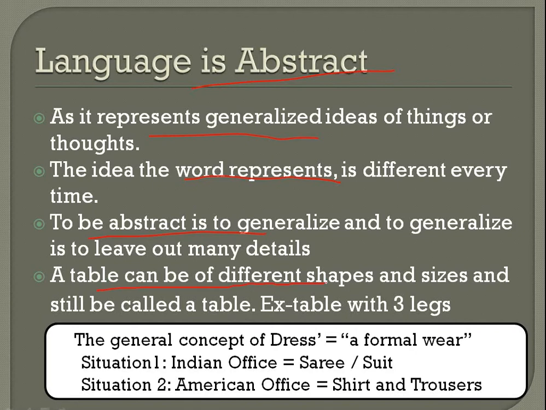A table can be of different shapes and sizes and still be called a table. The table which is there in my house can be square. The table which is there in your house could be circle in nature or round, right, in shape. It could be long, it could be the size, the shape, everything could differ. The legs could differ. I may have a 4-leg table, you might have a 3-leg table. So I have given you one example, and that is the general concept of dress, a formal wear or an informal.